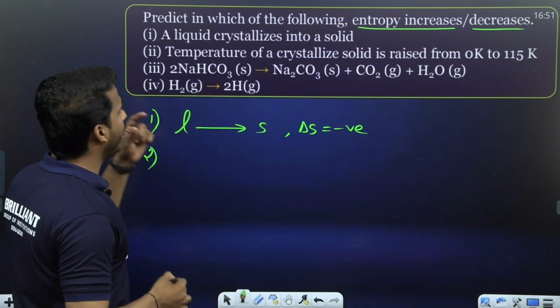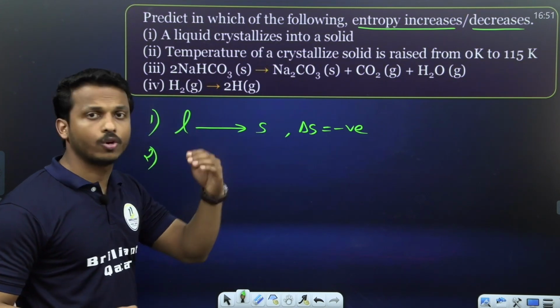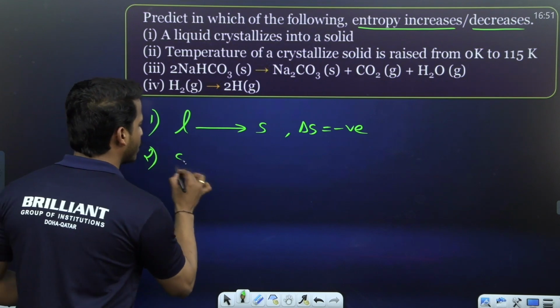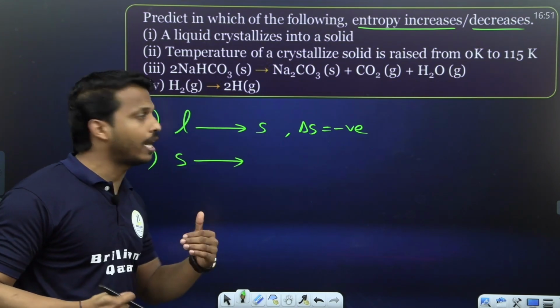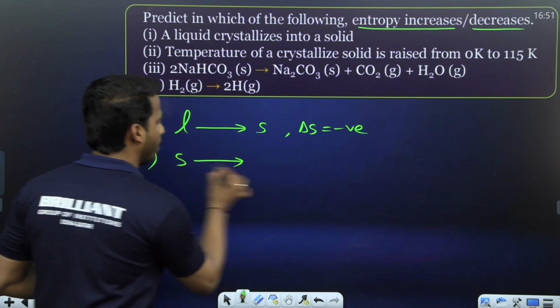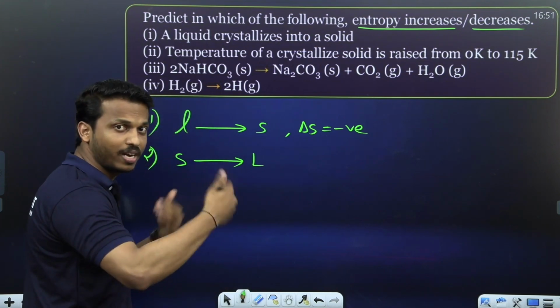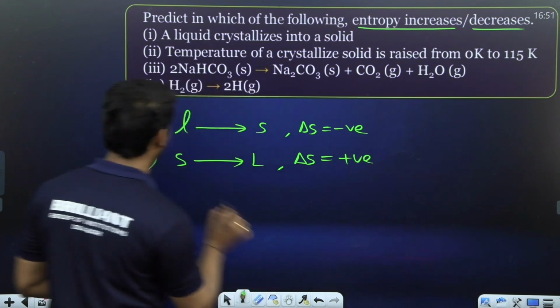Second, the temperature of a crystalline solid is raised from 0 Kelvin to 115 Kelvin. A crystal means solid. If you increase the temperature from 0 Kelvin to 115, the solid starts to melt, meaning solid becomes liquid. Solid to liquid means randomness increases. Delta S sign will be positive. Third one.